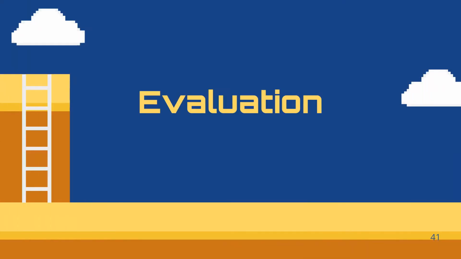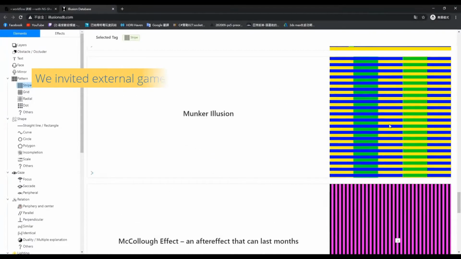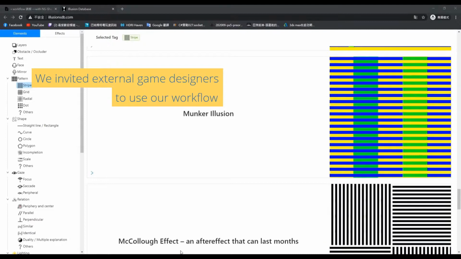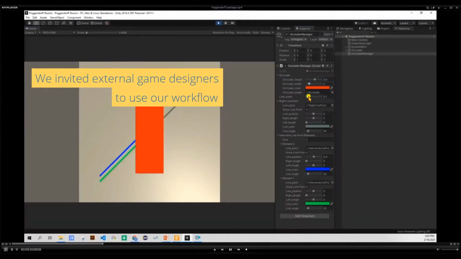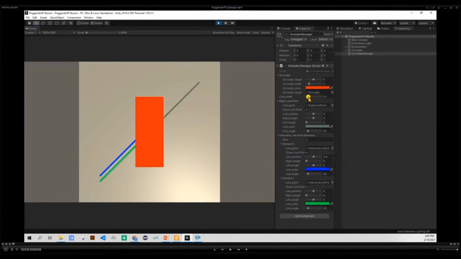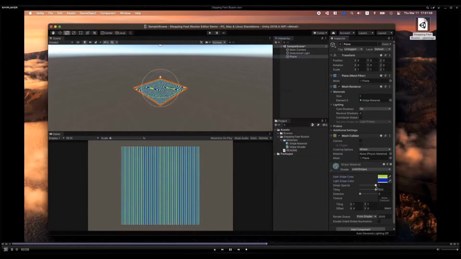We have developed this workflow, and we wonder whether our workflow helps game designers. So, we conducted a 2-week in-depth interview. We invited 3 designers to use our workflow and implement illusions to their games. All designers successfully developed their illusion games and found our workflow helpful. Here are their results.